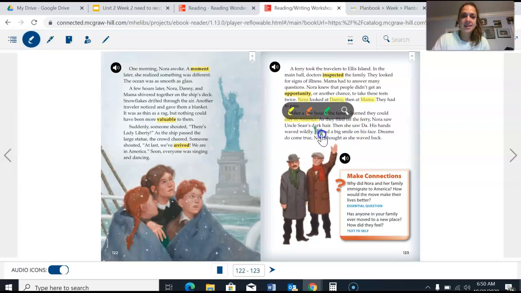And then Da saw them, and he had a big smile on his face. Dreams do come true, Nora thought. That's something that she's thinking as she waved back.